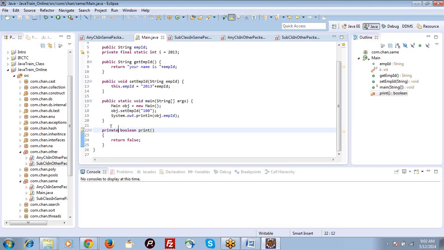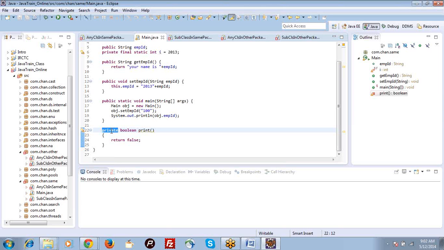If you have a private method, you can utilize it only within the class. If you use it in other classes, it will definitely give you an error. Access is given only to the methods within the same class. That means if you have other methods, you can call this print method within those methods. You can't utilize this method outside of this class.